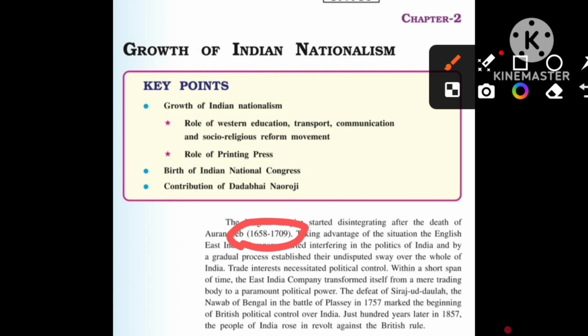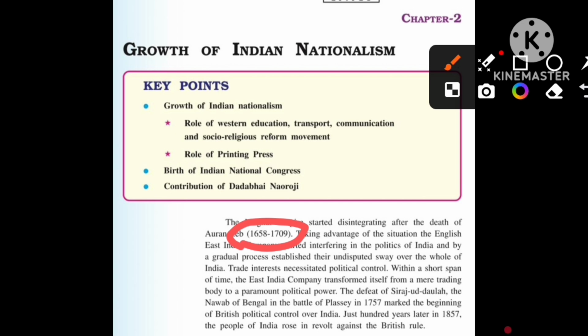This is the period when Aurangzeb reigned in the Mughal Empire. So after he died, disintegration happened in the kingdom, and the kingdom gradually became weaker. Taking advantage of this situation, the English East India Company started interfering in the politics of India.